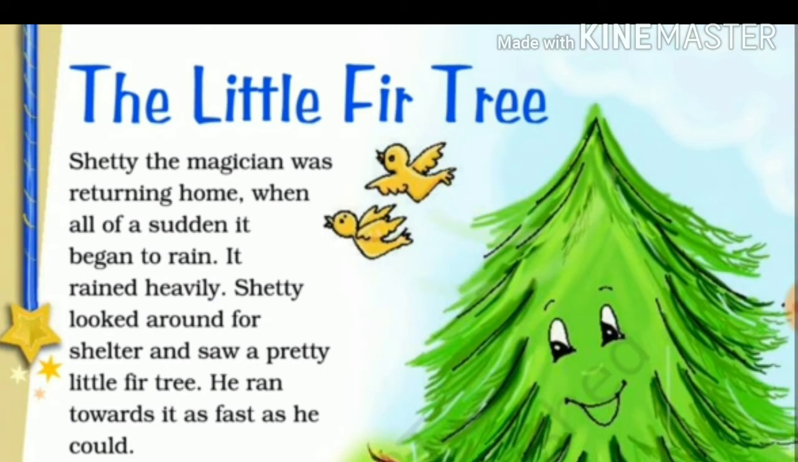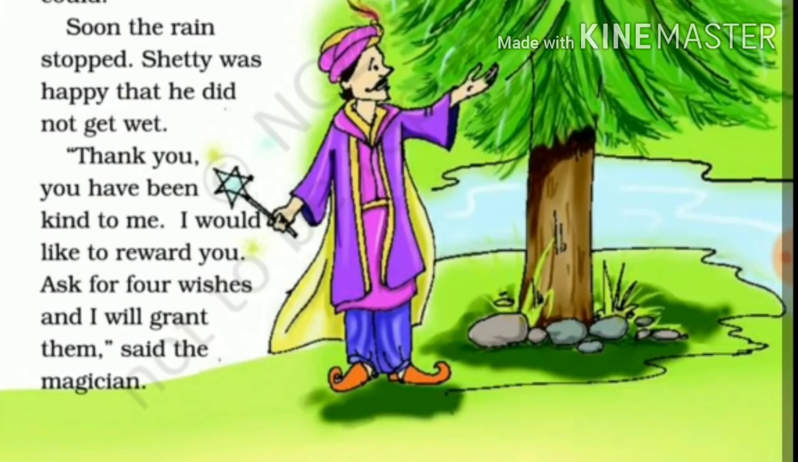So as it started raining very heavily, this Shetty wanted certain shelter. So he looked around, and when he saw around, he saw a little fir tree. So he ran towards it and he took shelter under this fir tree. Soon the rain stopped. Shetty was happy that he did not get wet.